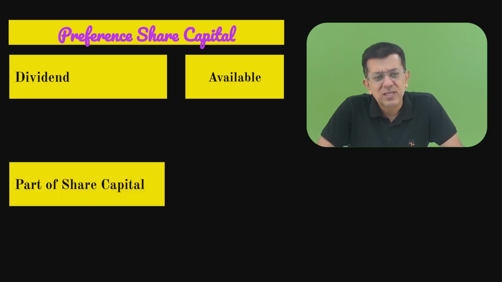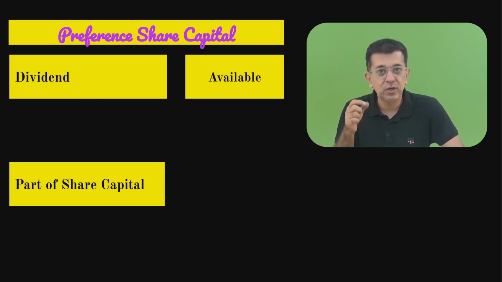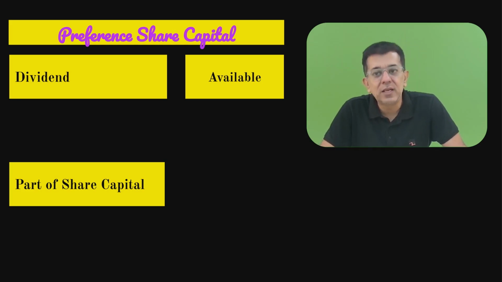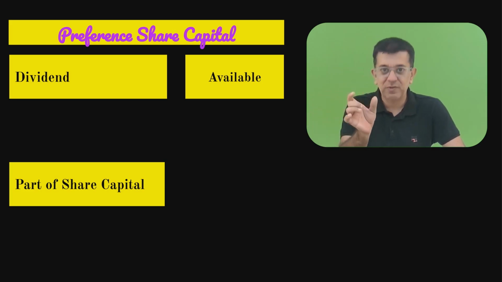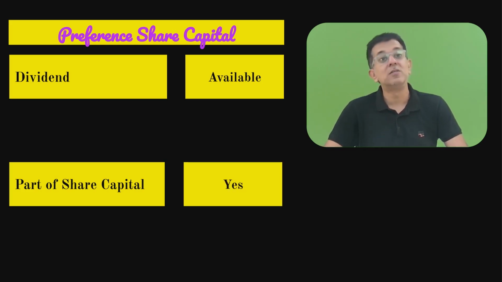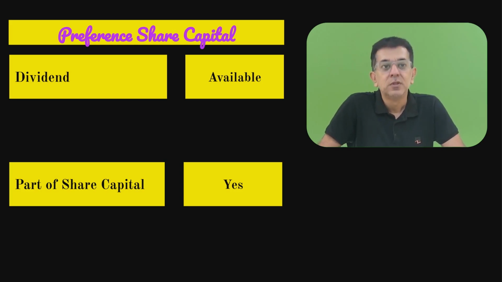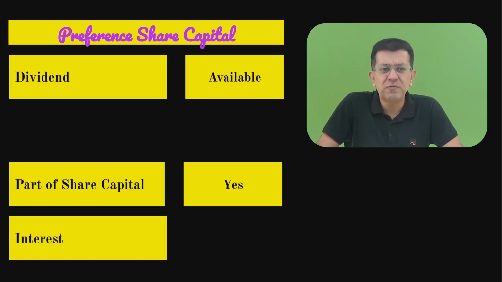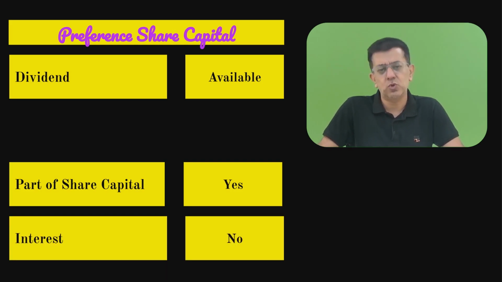Second one, we will see, is it part of share capital? Now, if I ever asked you, tell me how much is the share capital of the company, you will take two types of shares, equity shares and preference shares. Your term, that is shareholders funds, includes preference, includes equity, includes reserves and surplus. So it is part of share capital of every company. So the answer to that question is also yes. Then further, interest. Do preference shareholders get interest? Of course not. They get preference dividend, right? So the answer to this question is no.